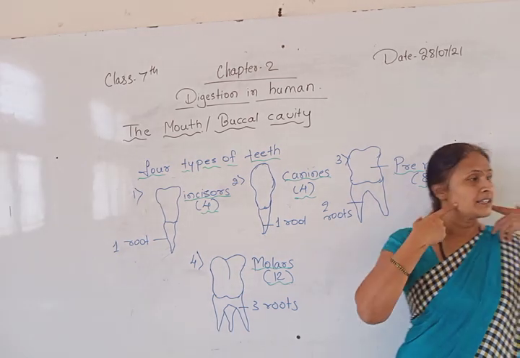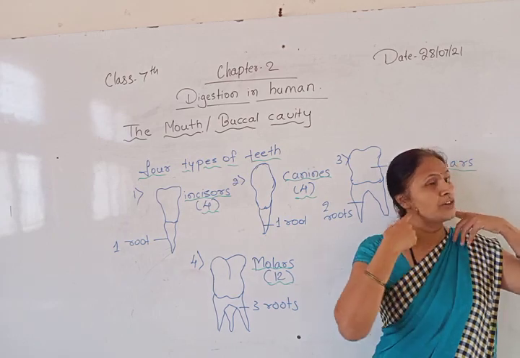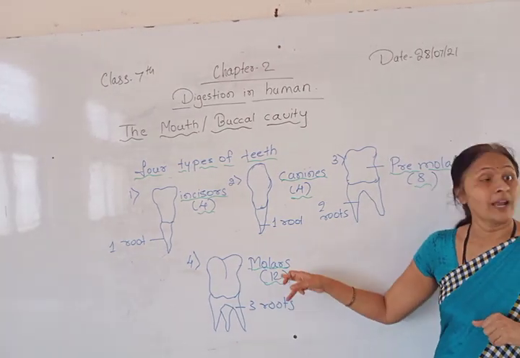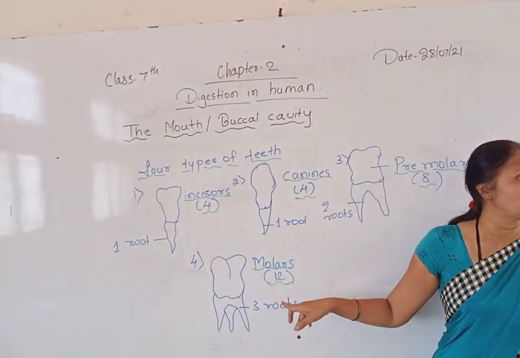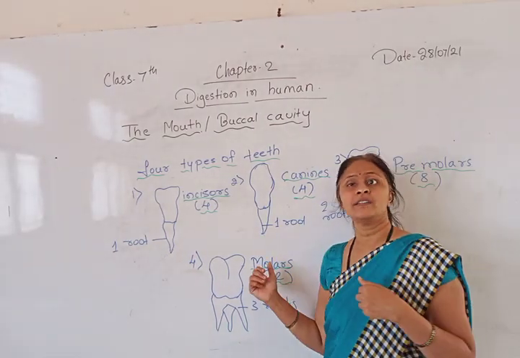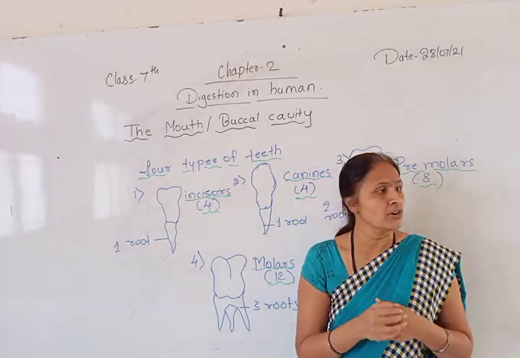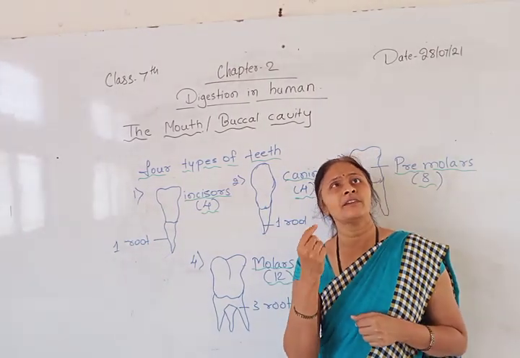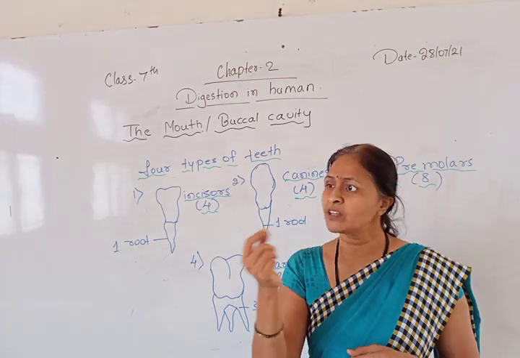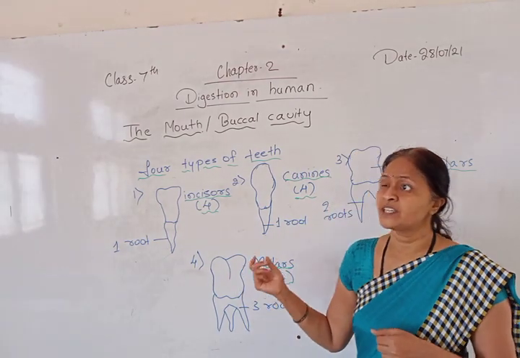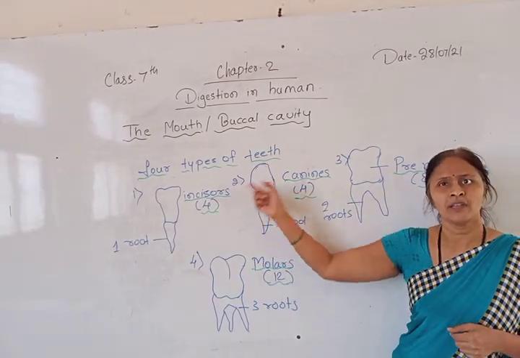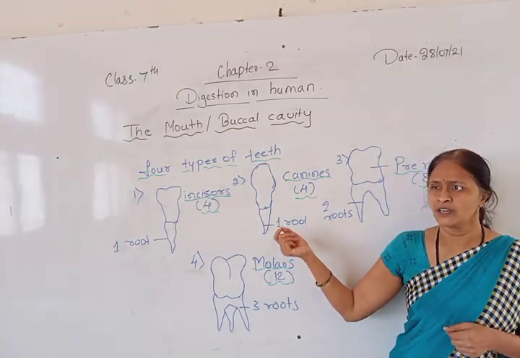Next, the last teeth which are there in your mouth are called molars. There are 12 molars in your mouth. The last molar is called the wisdom tooth. Have you heard of the wisdom teeth? These teeth will arrive at the age of 12 or 13; before that they will not arrive. The remaining teeth will come at the age of 1 year or 2 years.